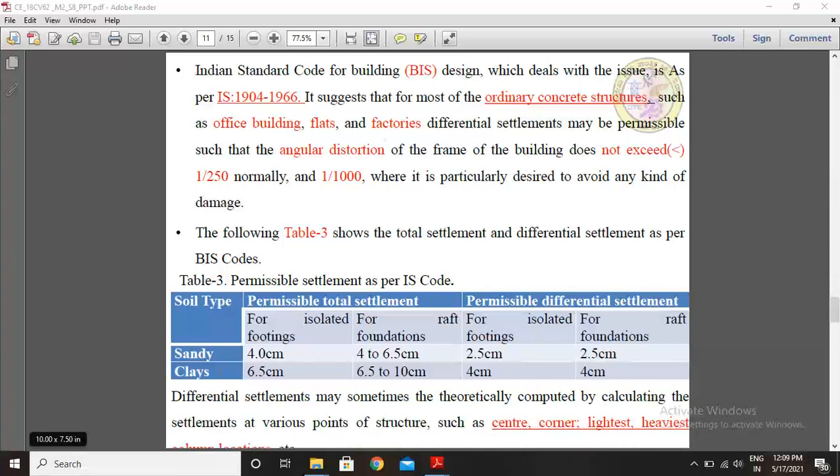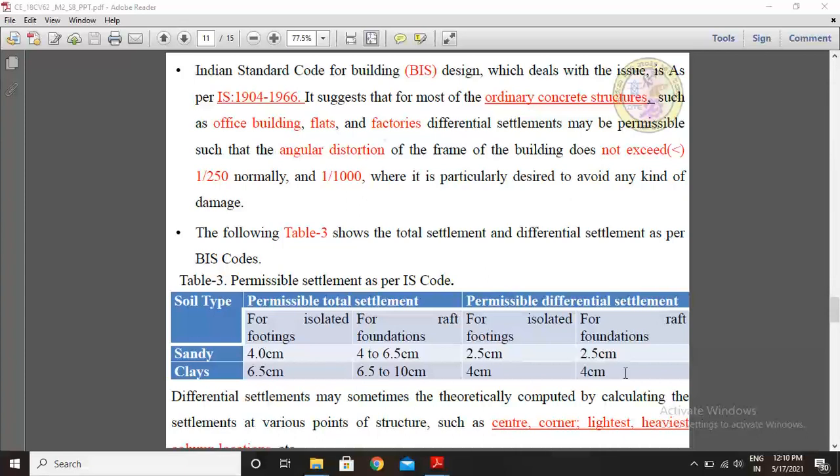If the foundation is designed and constructed in clay soils, total settlement up to 6.5 centimeters is permitted. We are not bothering about the settlements. If the footing is a raft foundation, then 6.5 to a maximum of 10 centimeters is acceptable. If it exceeds 10 centimeters, redesign the foundations. For differential settlements, an isolated footing is 4 centimeters maximum, and for raft foundations the differential settlement is also 4 centimeters. So these are the minimum and maximum values.